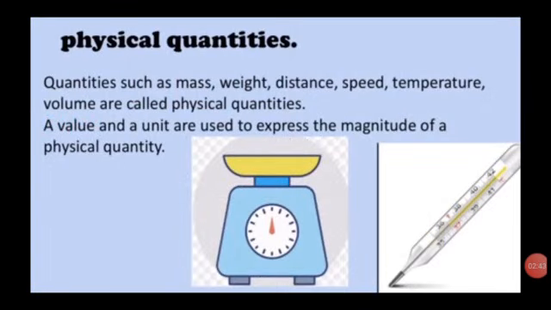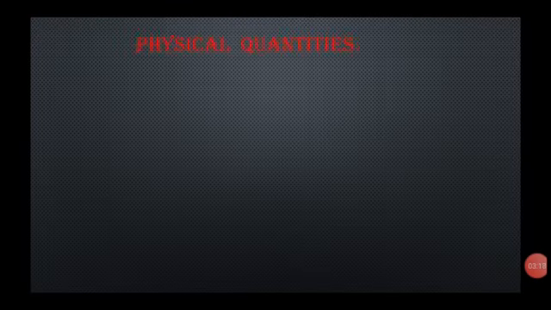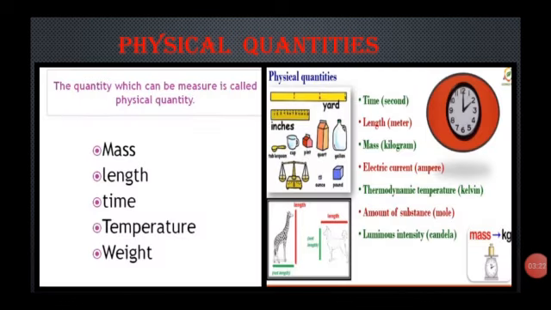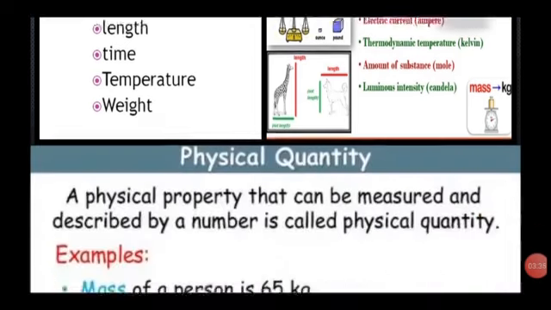Physical quantities. Physical quantities are the quantities such as mass, weight, distance, speed, temperature, volume, etc. A value and a unit are used to express the magnitude of a physical quantity. Example: mass, length, time, temperature and weight. Here are the examples given of physical quantities.